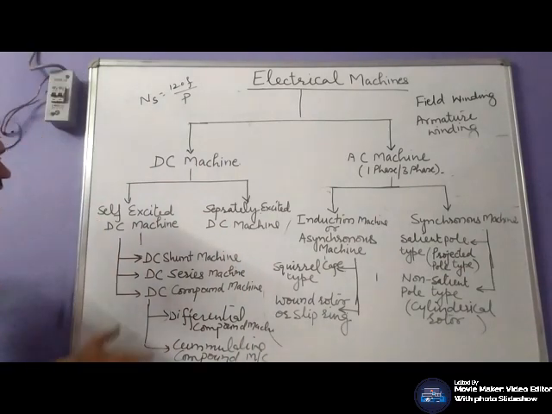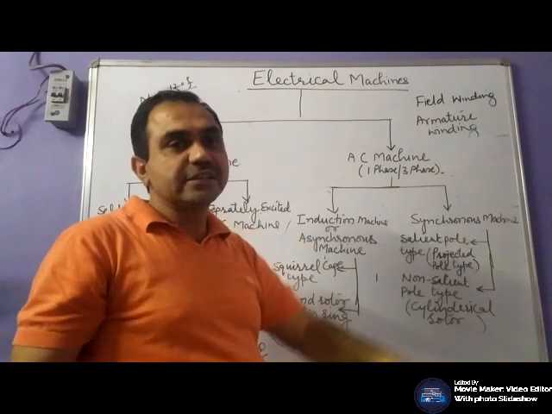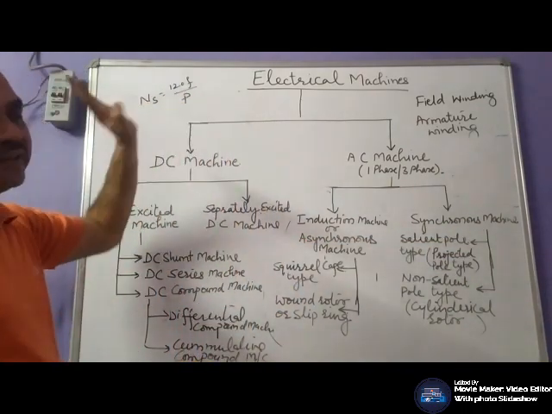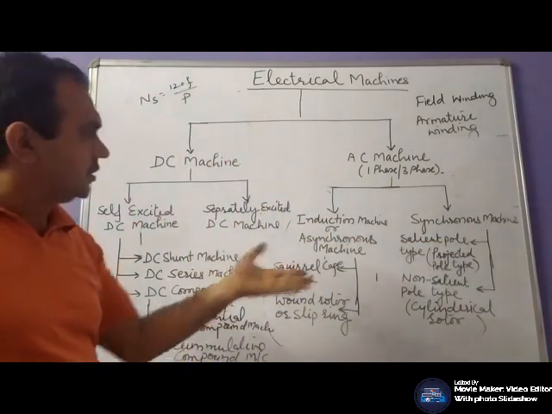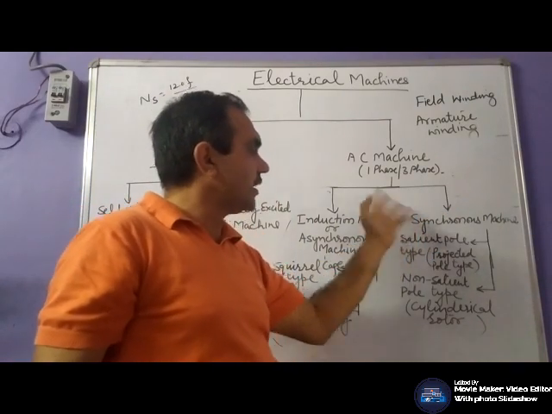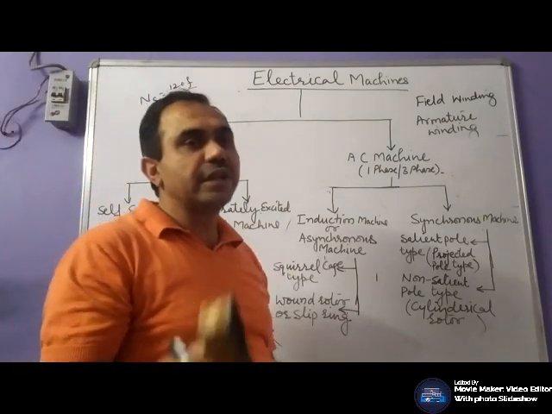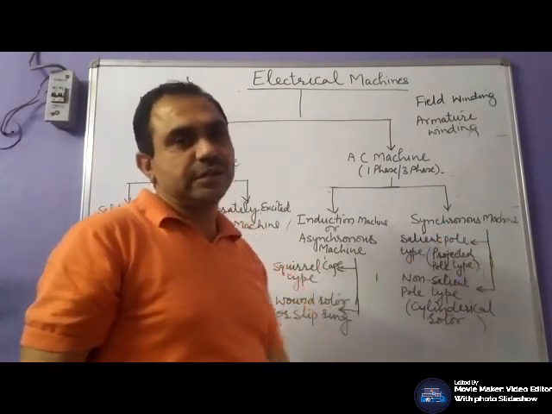If it is a motor, its speed would be lesser than the synchronous speed. If it is a generator, its speed would be greater than the synchronous speed. Likewise, in case of synchronous machine, if it is a motor, it will run at synchronous speed. If it is a generator, your machine has to be rotated at that synchronous speed.